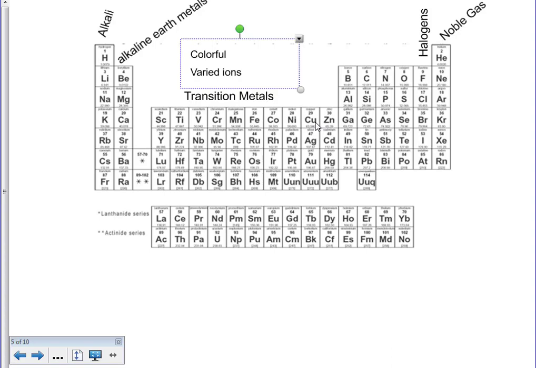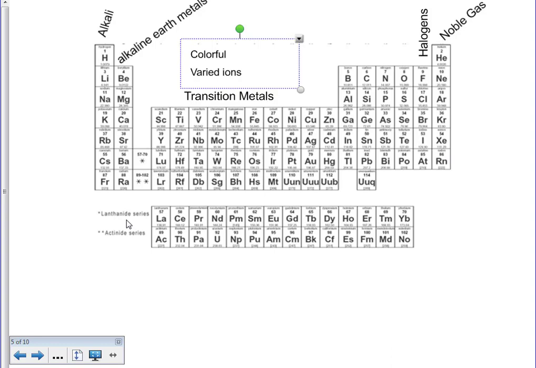So as we move across the periodic table, we have our halogens, which is group 17. We know that these are very reactive. They're actually very reactive with the alkali metals, because alkali likes to lose an electron, halogens like to gain an electron, which makes a nice pairing. And we have our noble gases, which have their full octet, and they're very non-reactive because of that.